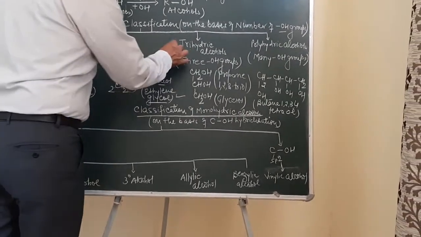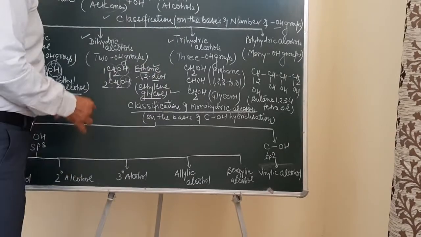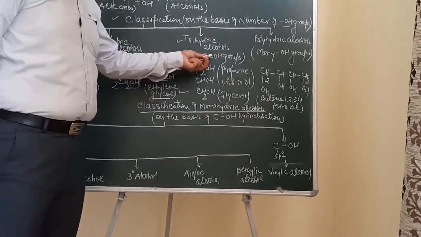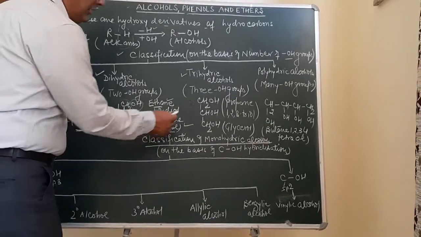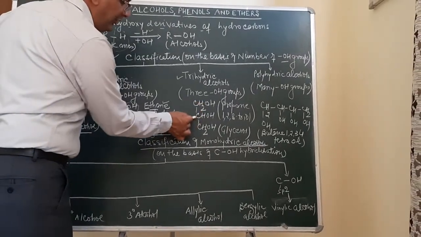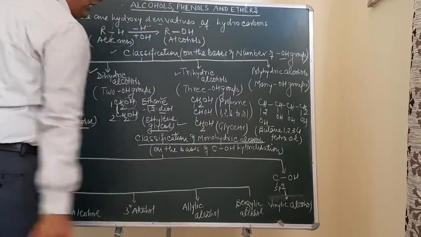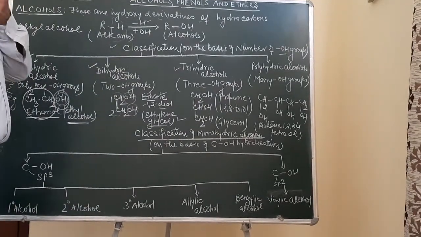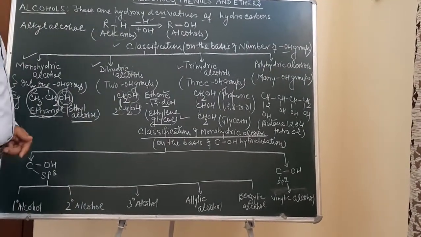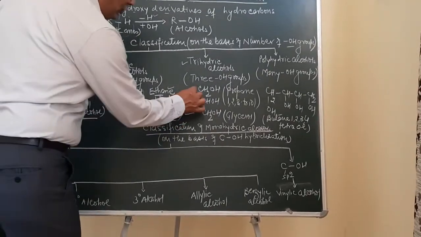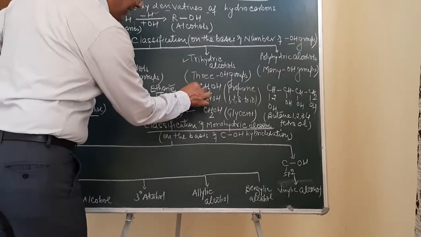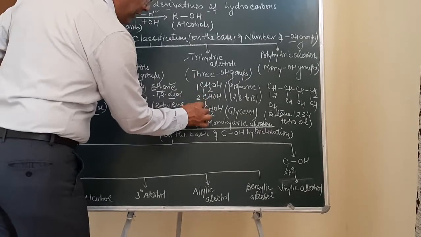Monohydric alcohols were those alcohols which contain only one OH group. Now, trihydric alcohols. All those alcohols which contain 3 OH groups are known as trihydric alcohols. As for example, CH2OH, CHOH, CH2OH. How many OH groups are present over here? 3. So this will be called a trihydric alcohol. If I give an IUPAC name to this one, number it by selecting the longest continuous chain, 1, 2, 3.